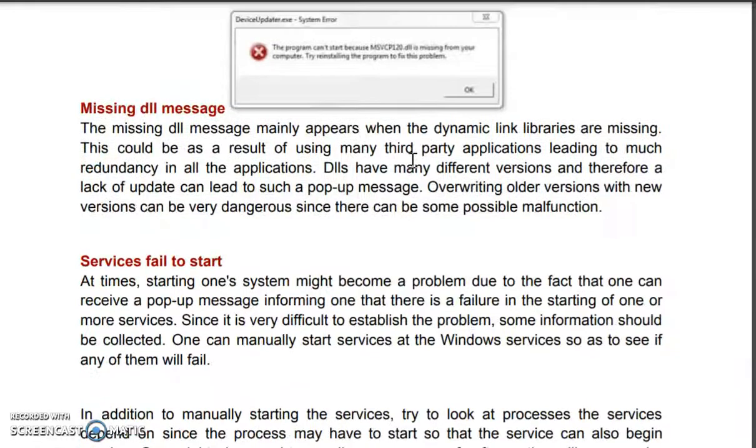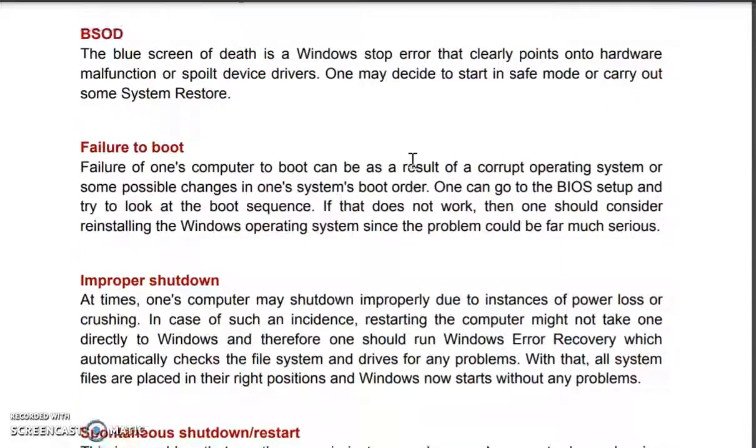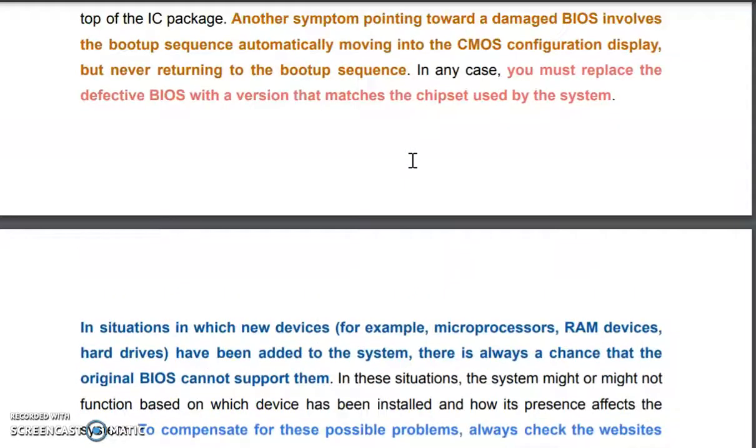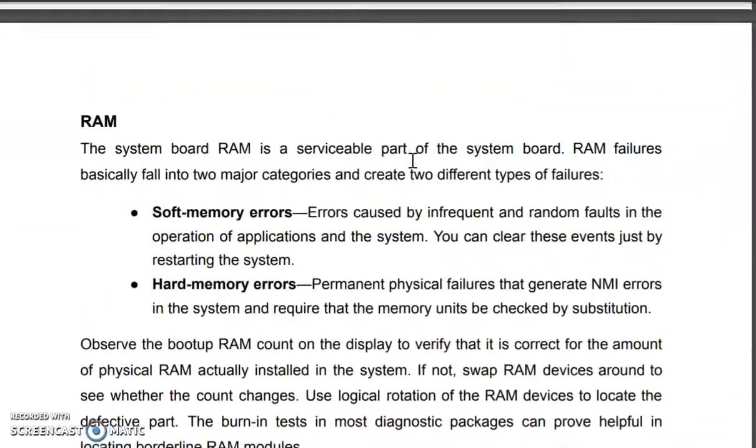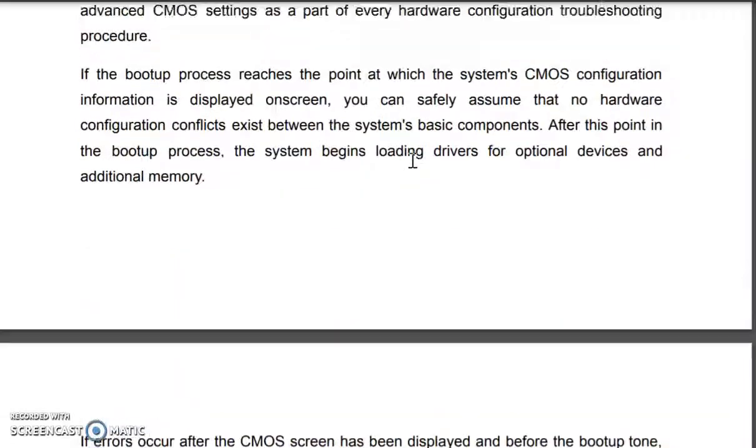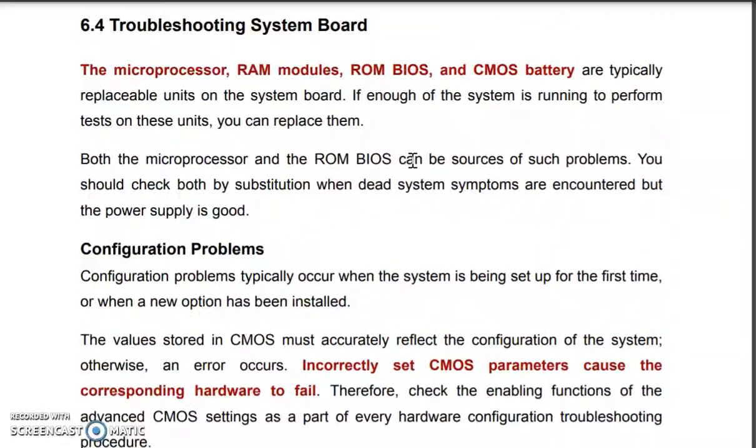Okay, so this is about troubleshooting of the operating system. In this chapter we have seen what troubleshooting is and which different devices we have to troubleshoot: the system board, problems with the keyboard and monitor, and the last point, the operating system and booting problems.